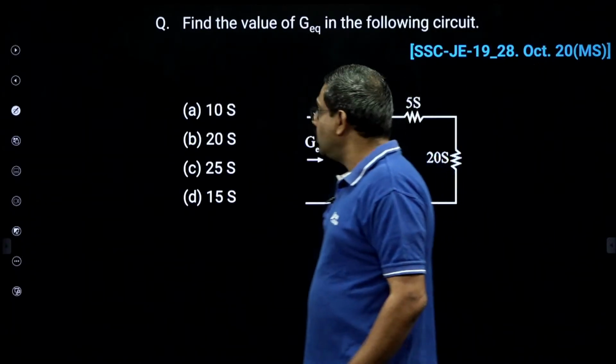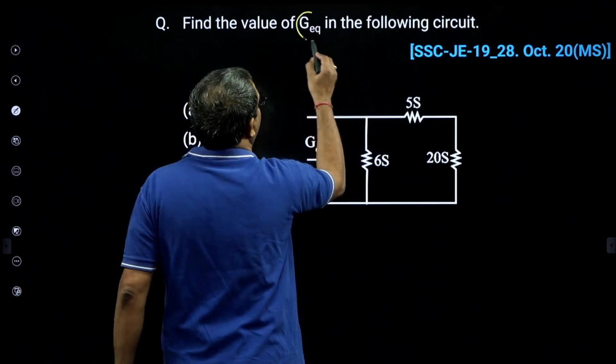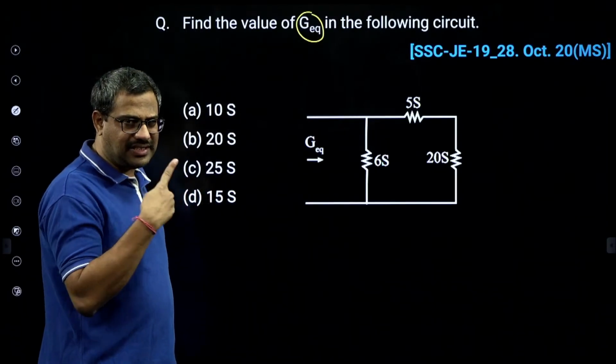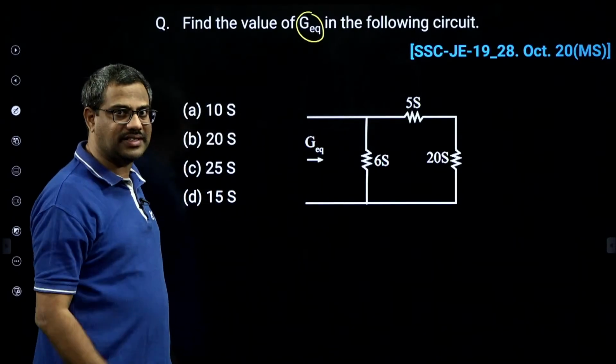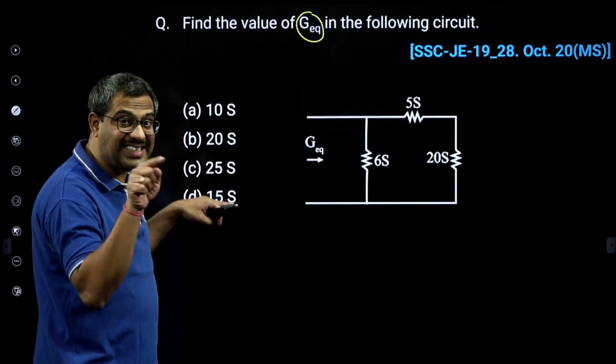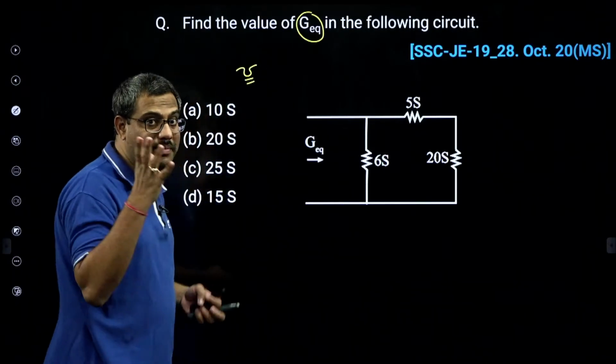Now look at this. Find the value of G equivalent in the following circuit. What is G? R is resistance, L inductance, C capacitance. G is conductance, the reciprocal of resistance. That is why units are in Siemens or mho. You can write Siemens or mho, which I told you in my app.